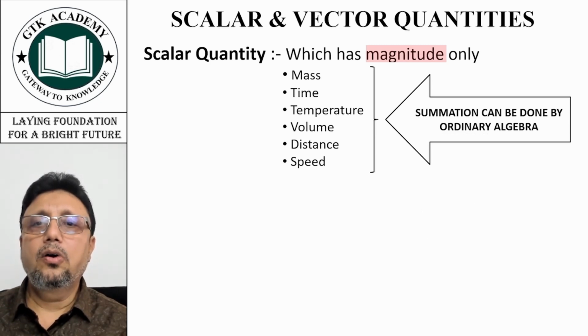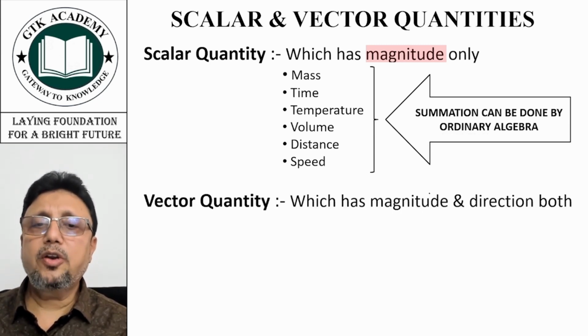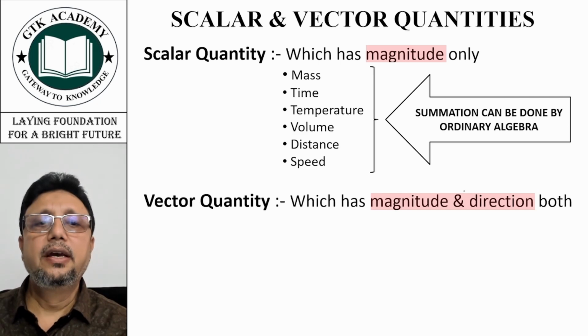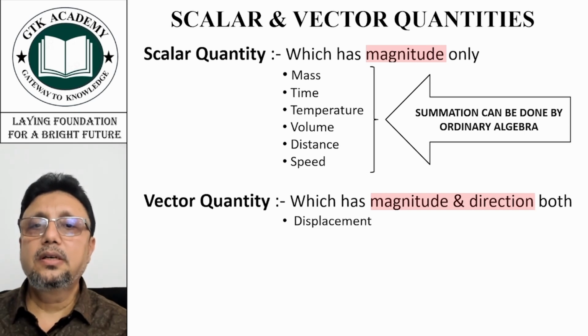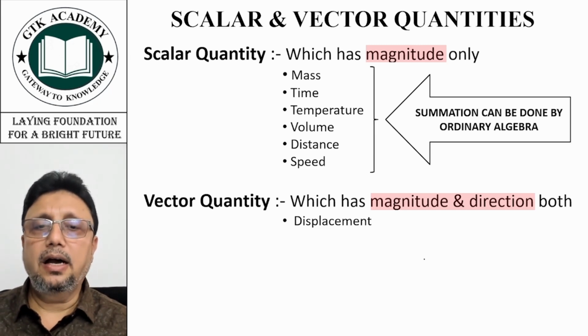On the contrary, vector quantity is that quantity which has magnitude as well as direction. So you can see, in addition to magnitude, this has one thing which is called direction. Now what is the example? Displacement. Now why are we saying that displacement is a vector quantity? Because direction is involved.